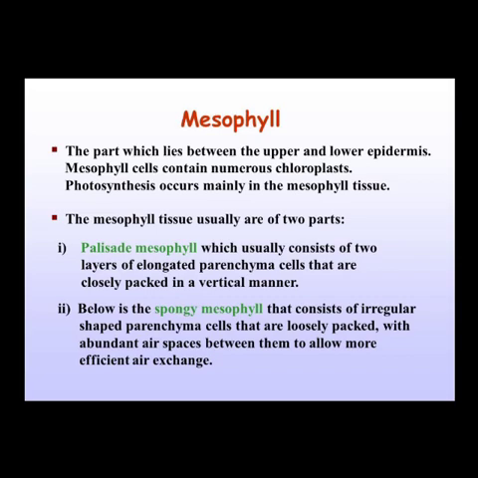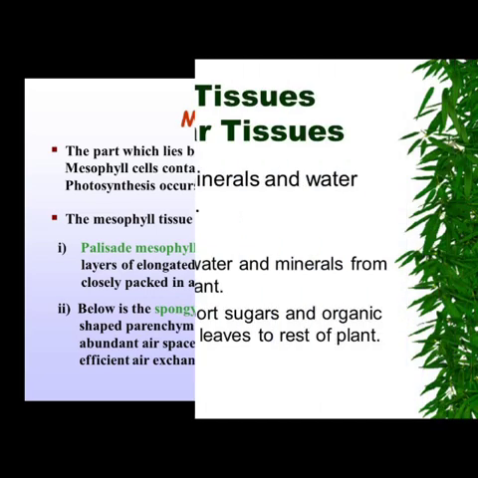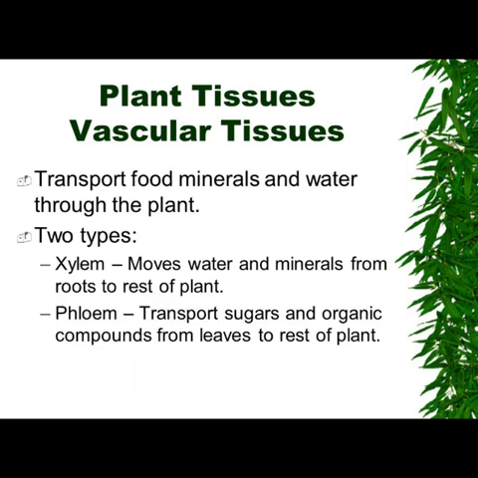Plant vascular tissues transport food, minerals and water throughout the plant. It has two types, xylem and phloem. Xylem moves water and minerals from roots to the rest of the plant, while phloem transports sugar and organic compounds from leaves to the rest of the plant.